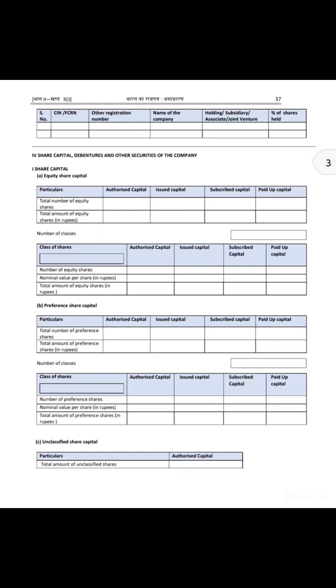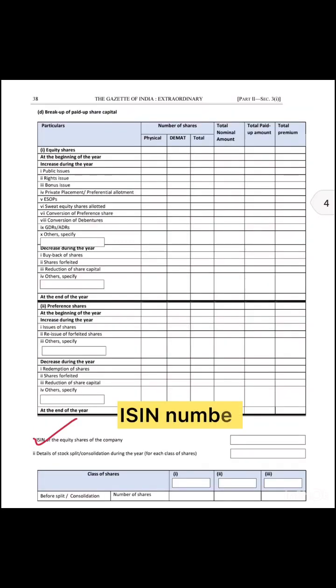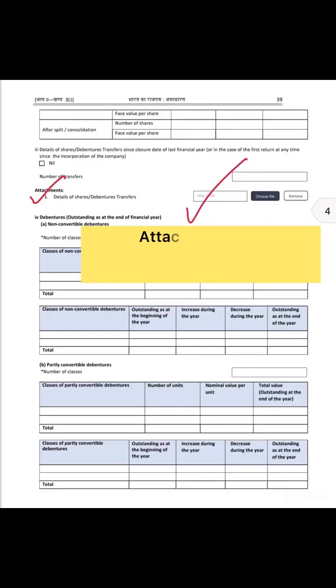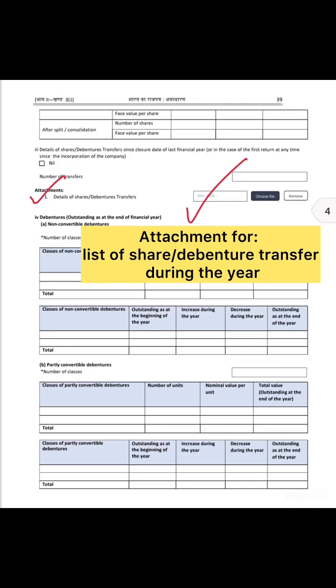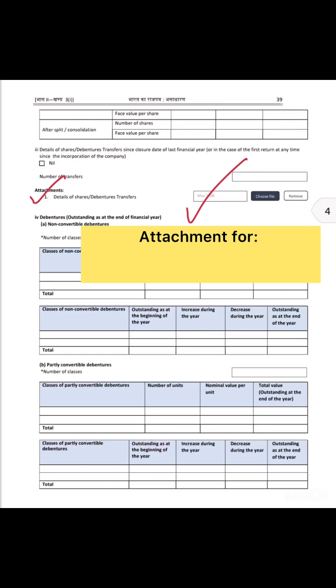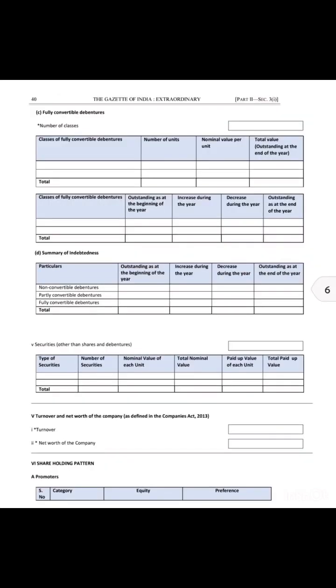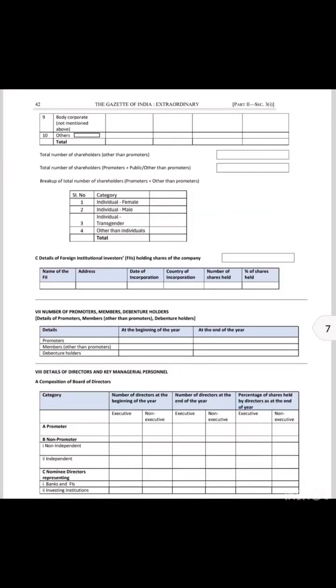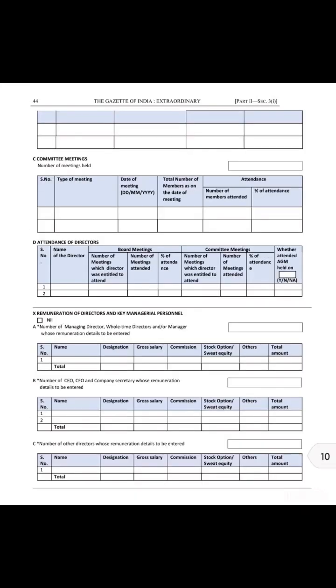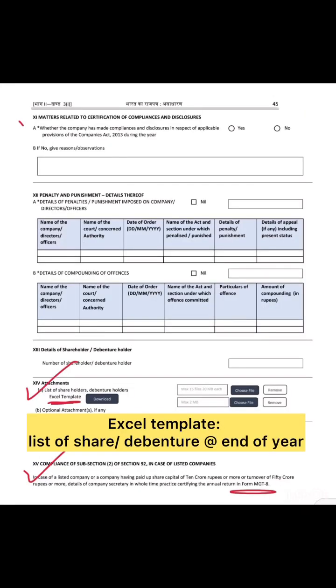Next, there is no change in page 3, whereas in page number 4, ISIN of the equity shares of the company is required to be given. In page number 5, detailed list of shares or debenture transfer is required to be attached. Thereafter, there is no change in page number 6, 7, 8, 9 and 10, whereas in page number 11, Excel template of list of share or debenture holder has to be given. No PDF is required anymore.